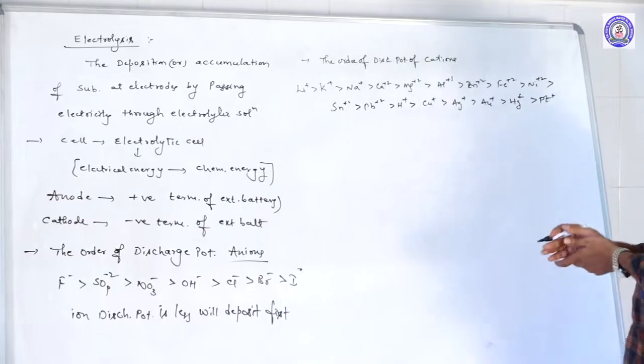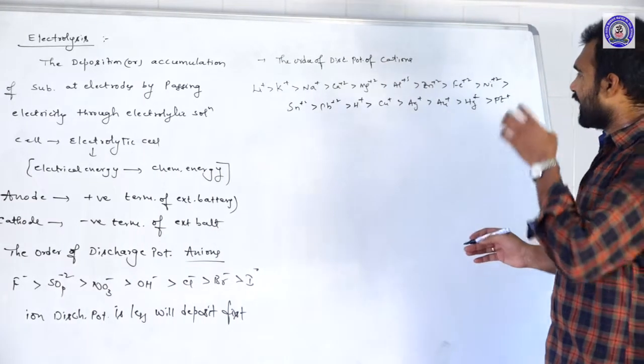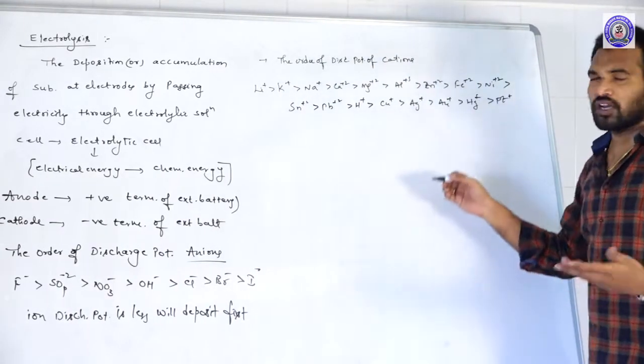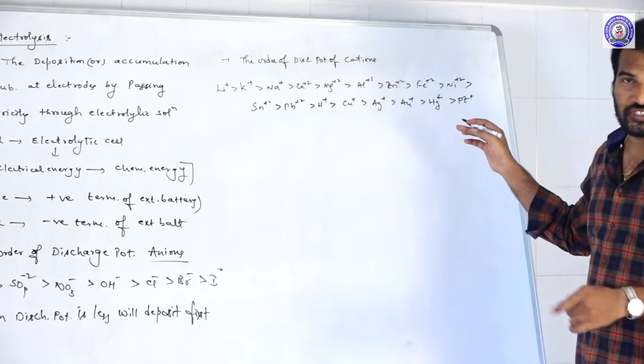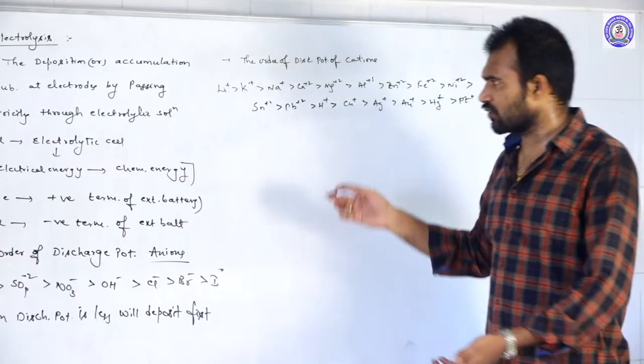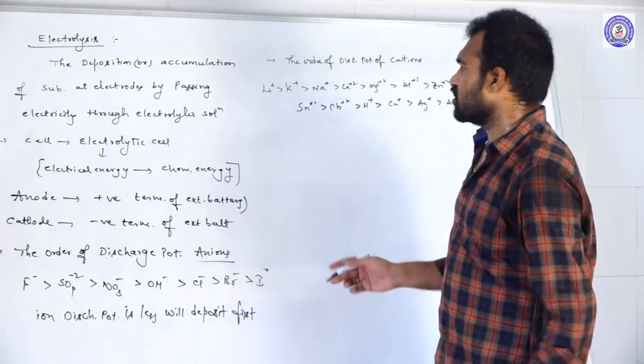So this is the order of discharge potentials of cations. So if there are two or more cations, then the cation which is having lesser discharge potential will deposit first. So this is about the discharge potentials.